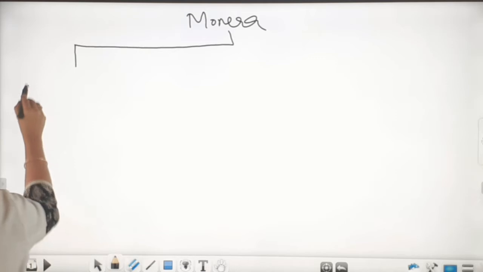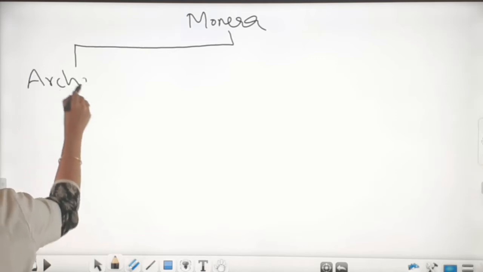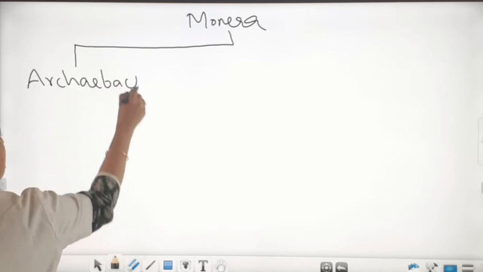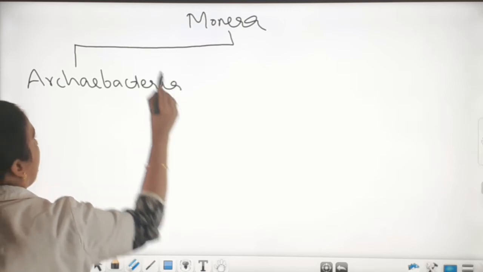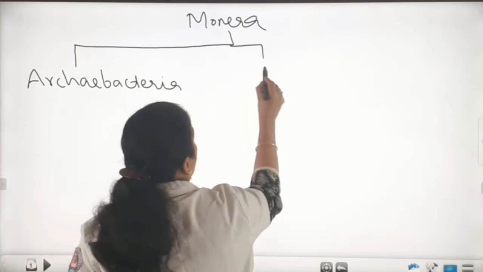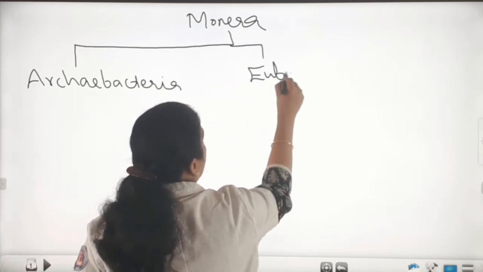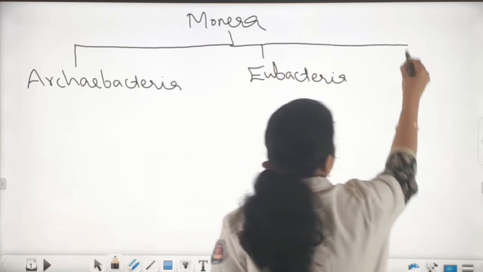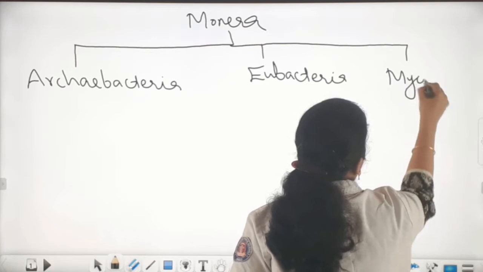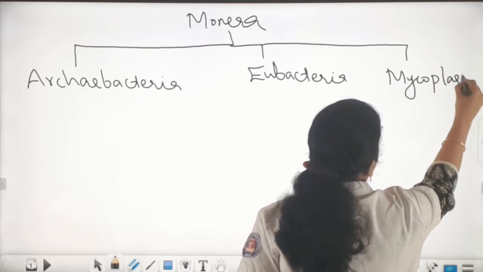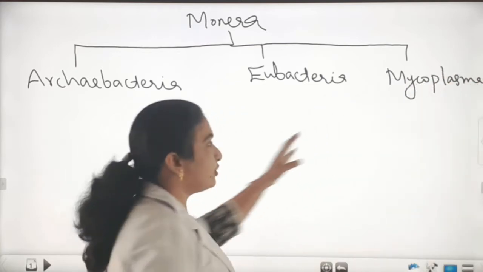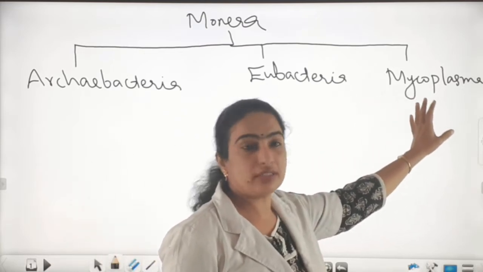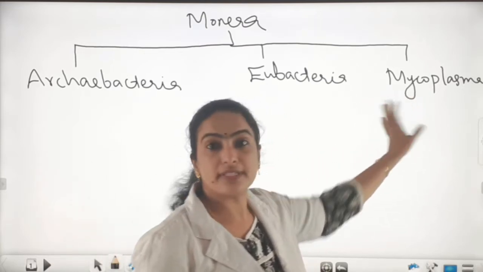The first one is Archaebacteria. The second one is Eubacteria. And the third group is Mycoplasma. As I told you, Mycoplasma is the only moneran that does not possess a cell wall.